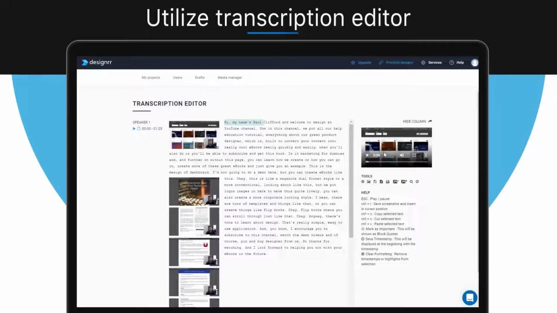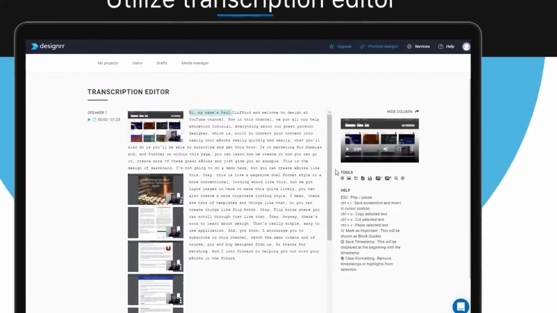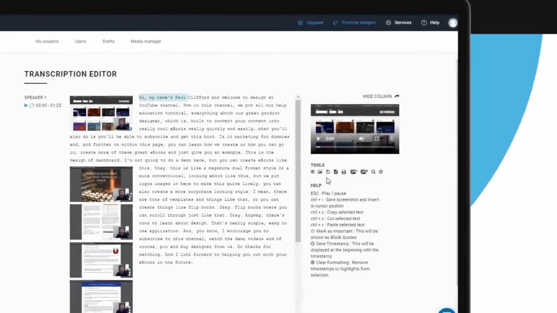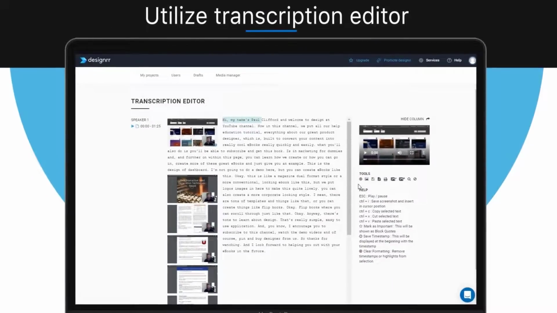There are two main sections you need to know about in order to utilize all the features Designrr offers you in video transcribing. The first section is Tools under the video on the right hand side here. And the second, the pop-up menu that appears when you click on the text. The Tools section allows you to clear all text selections, grab the images from current fragments of the video, save the audio draft, export subtitle files in SRT format, remove the images, revert the images, and search and replace and remove filler words.